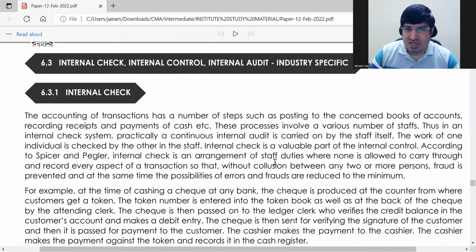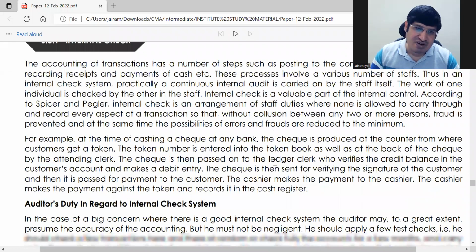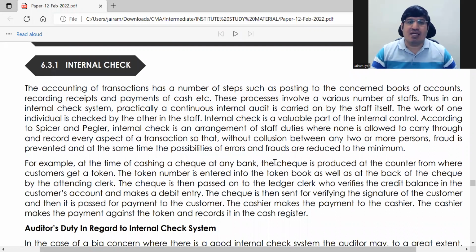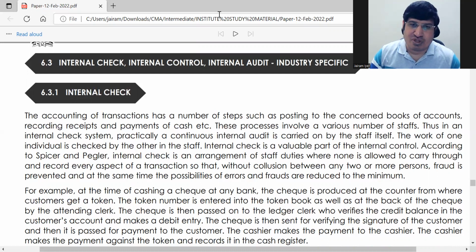Here you can see there is lots of stuff written. I'll tell you the meaning of each paragraph, and what that paragraph says is what you have to catch. Many things are repeated, so there is no point in just reading it. Don't go for just reading it. I will tell you the meaning para by para and proceed accordingly.